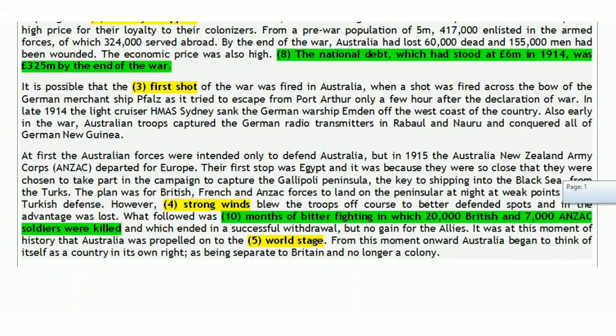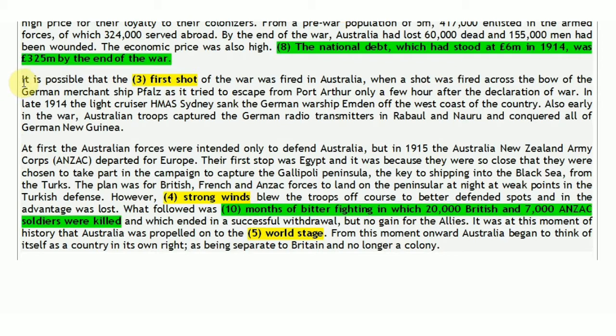In the third paragraph, it is possible that the first shot of the war was fired in Australia, which is clearly our location, because they are saying that the first shot of the war, after the war had begun, was fired in Australia, and it is a possibility, like it is written in the question. A shot was fired across the bow of the German merchant ship Pfalz as it tried to escape from Port Arthur only a few hours after the declaration of war.